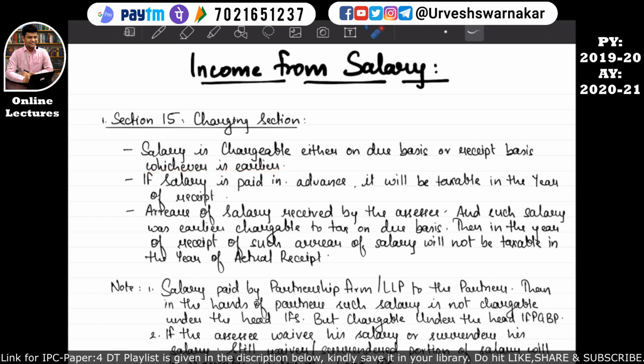And the second point in this section 15 says that if a salary is paid in advance, it will be taxable in the year of the receipt. And the third point says that arrears of the salary, that means outstanding salary received by the assessee, which was earlier chargeable to tax on the due basis, that is as per point number 1, will not be taxable in the year of actual receipt.